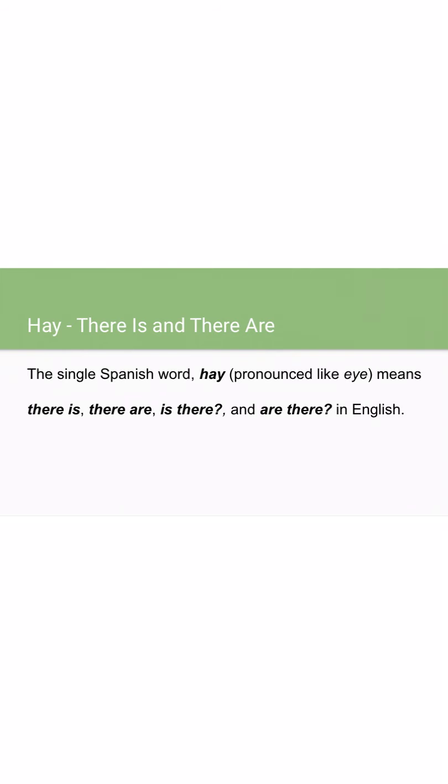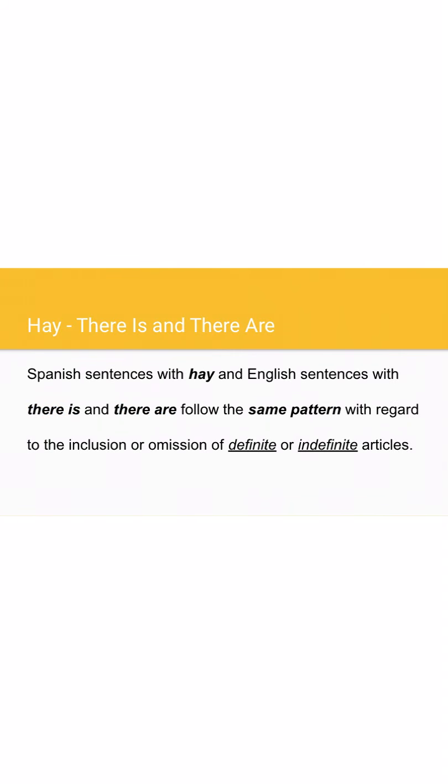So the single Spanish word hay, as I said, pronounced like "I", means there is, there are, and it also means the questions of is there or are there? Right. So, Spanish sentences with hay and English sentences with there is and there are follow the exact same pattern with regard to the inclusion or the omission, which means the taking out, of the definite or indefinite articles.